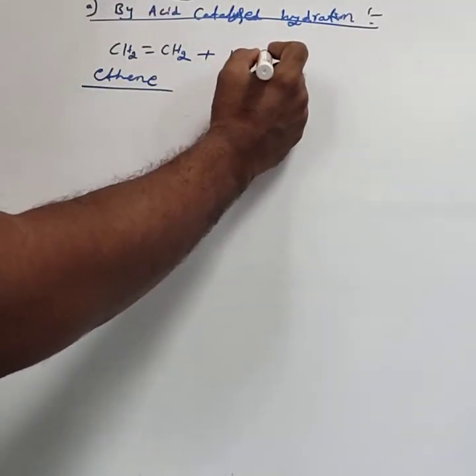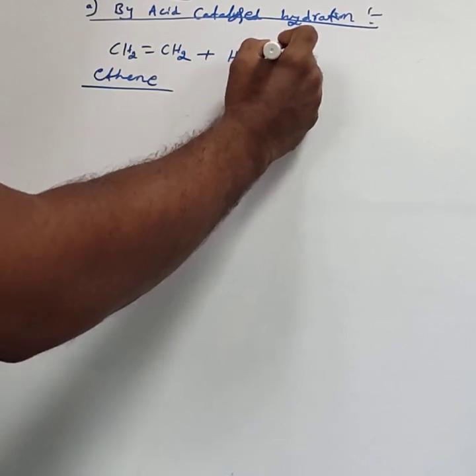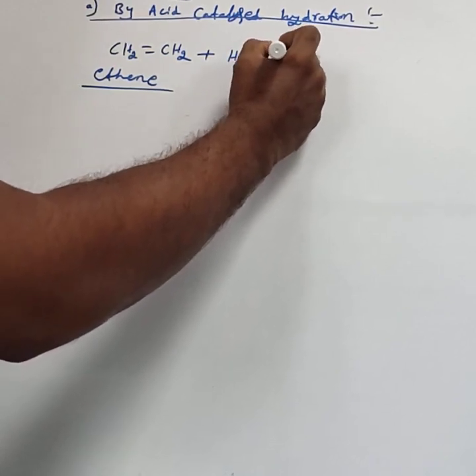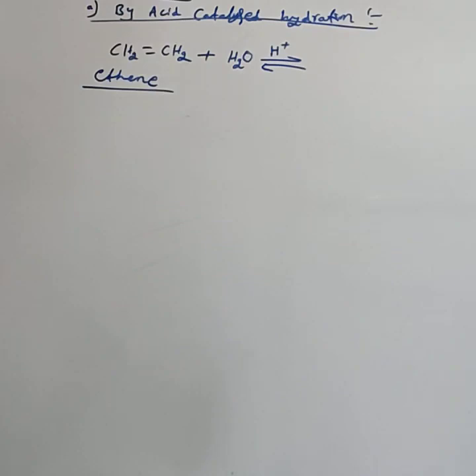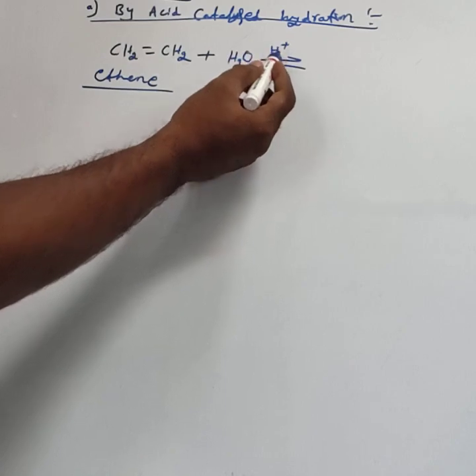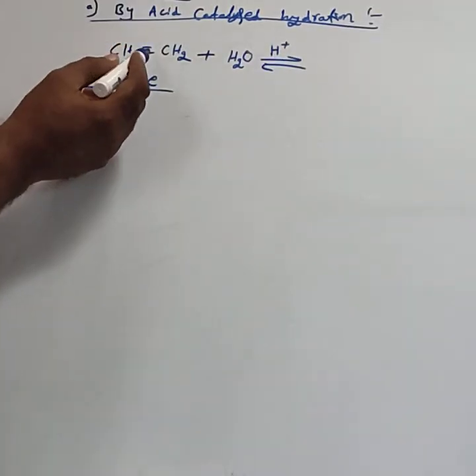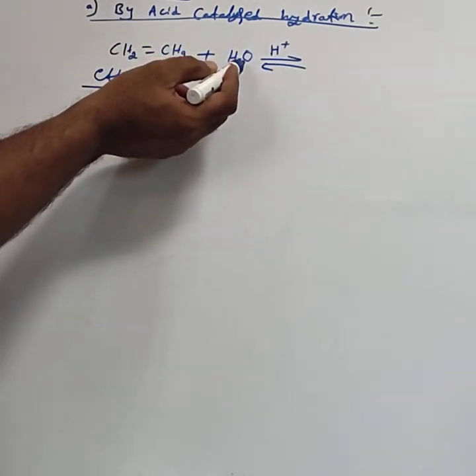In the presence of the acid as the catalyst, they are considered with a reversible symbol. In the presence of acid as the catalyst, alkene undergoes hydrolysis.